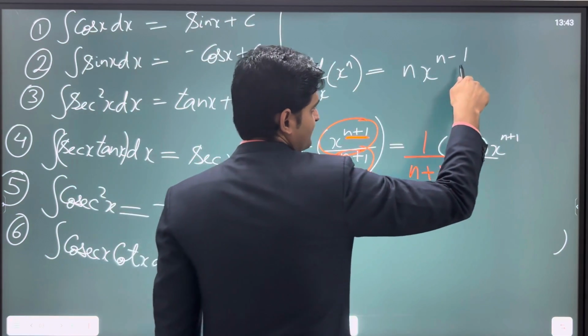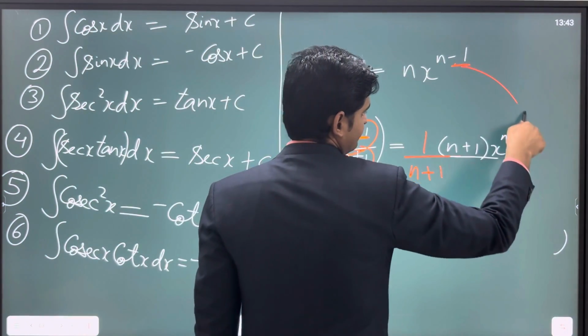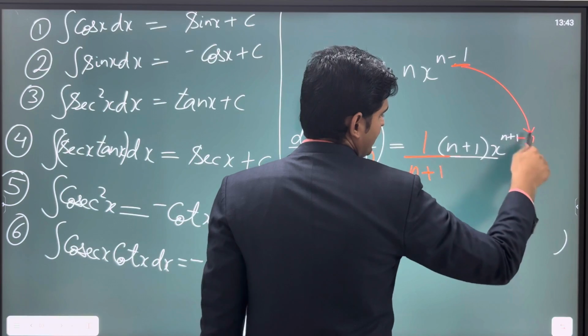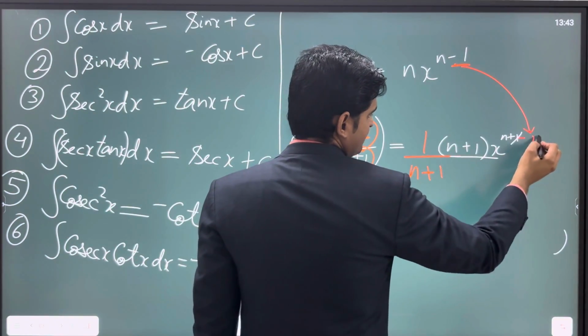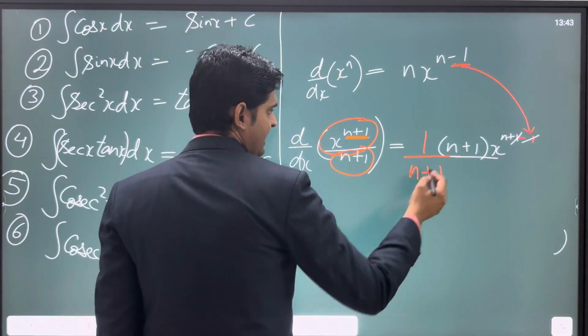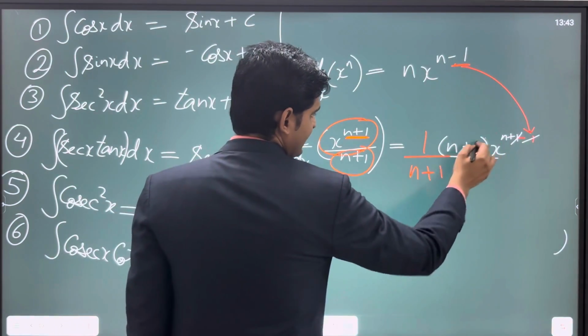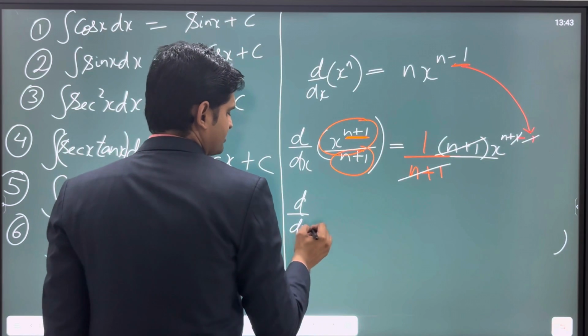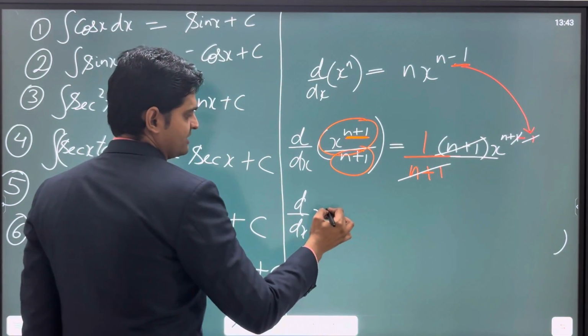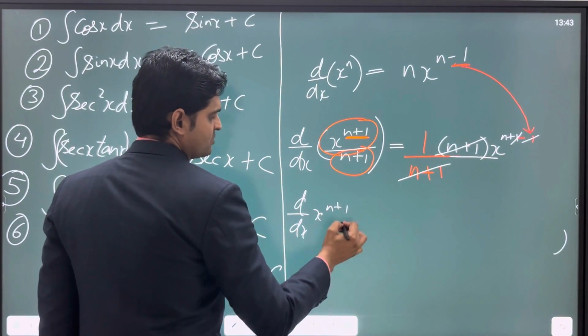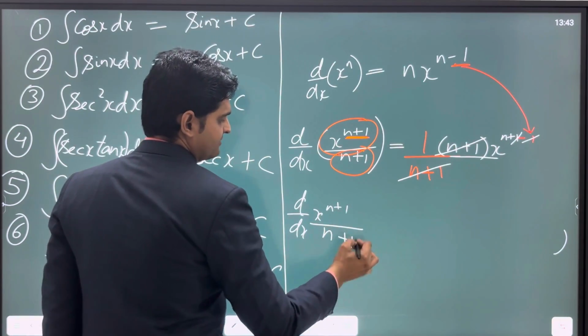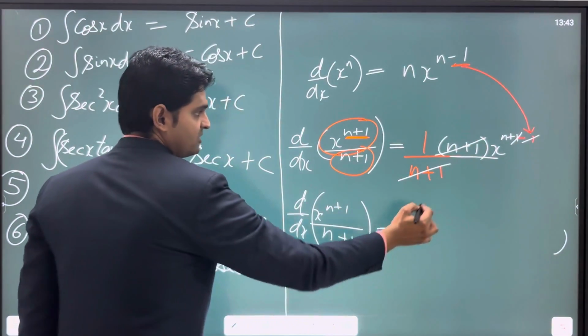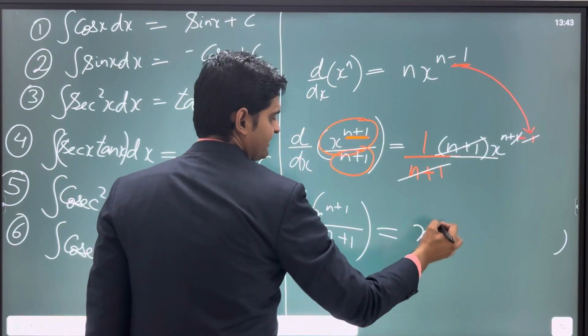Now I copy this minus here, so minus 1. As you can see, minus 1 plus 1 cancelled. And this n plus 1 and n plus 1 also cancelled. So the differentiation of x raised to the power n plus 1 upon n plus 1 is equal to just x to the power n.